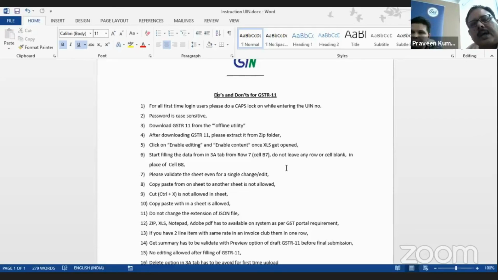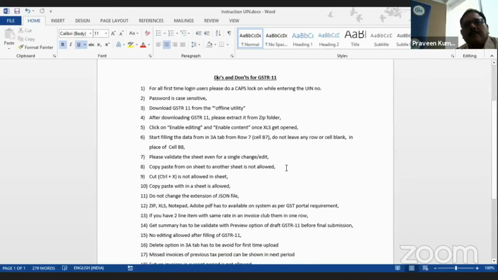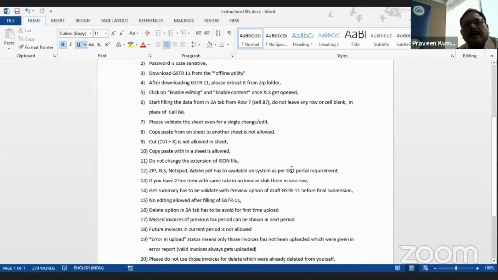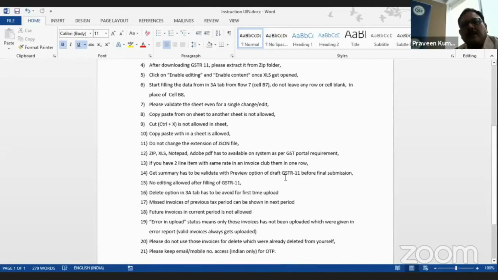I have already explained to you that it is related to first login, and the password is case sensitive. Download GSTR 11 only from the offline utility. After downloading GSTR 11, please extract it from the zip folder, click on the enable editing button and enable content. Once you do this, your XLS file will get opened. Please start making entries from row number 7, avoid row number 8.